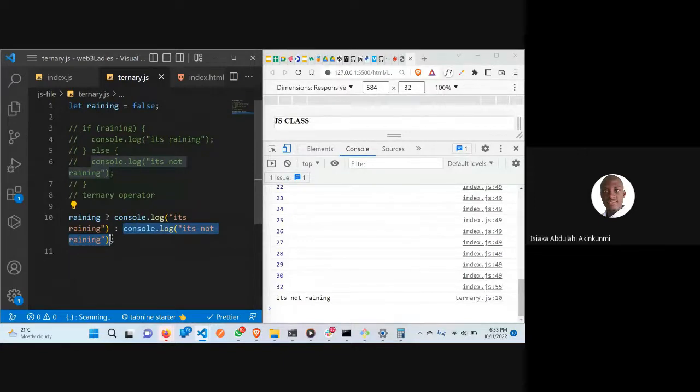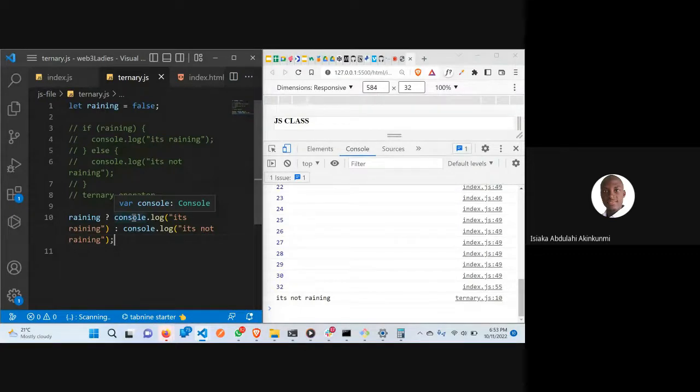In essence, what it's going to do is convert it to a true or false statement. If our raining is true, this one will work, else this one will not work. Is that clear? Actually, everything inside an if and else statement, it will convert to true or false.